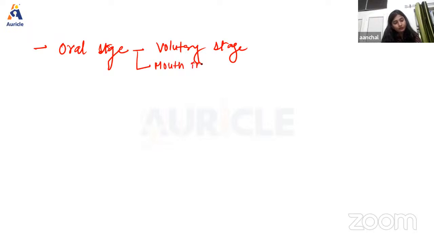is voluntary. So this is a voluntary stage, and in this the food passes from the mouth into the pharynx by means of a series of actions. So what are those actions?